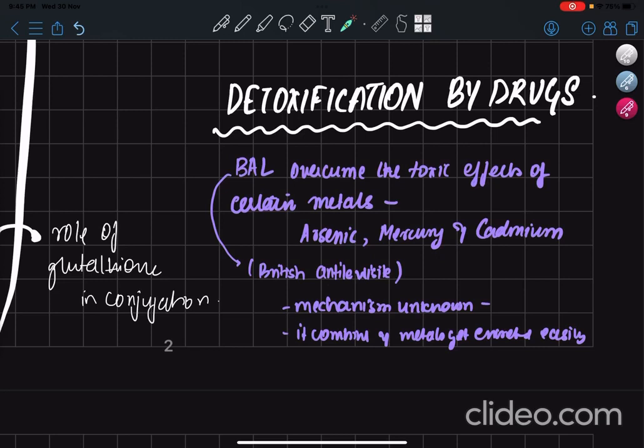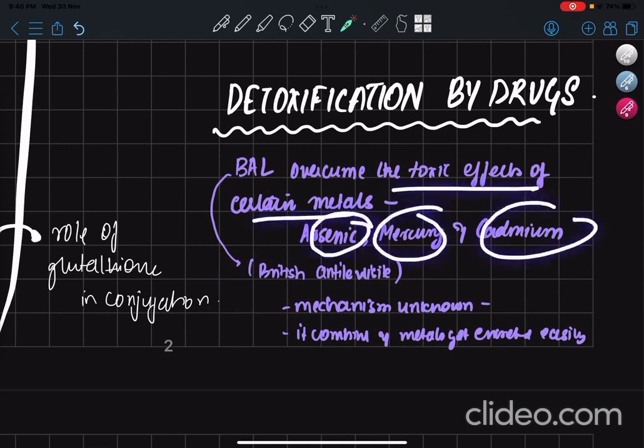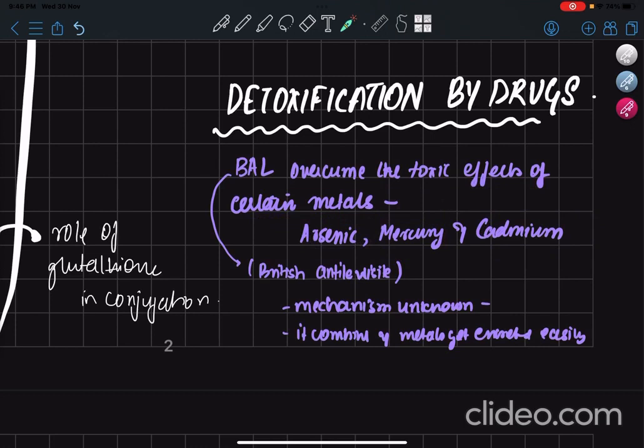So the example is British anti-lewisite. I don't know how to pronounce it properly. BAL is what I'm going to call it. That overcomes the toxic effects of certain metals like arsenic, mercury and cadmium. This was used during World War II as a detoxifying agent for certain war poisons. The mechanism is not known, just that it combines with the metals, gets excreted easily, does the detoxification.